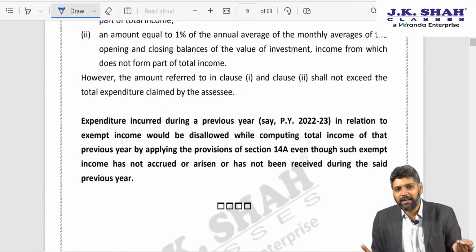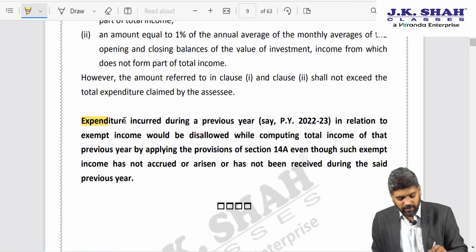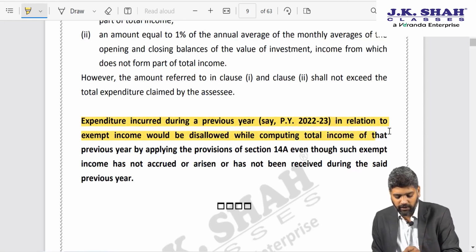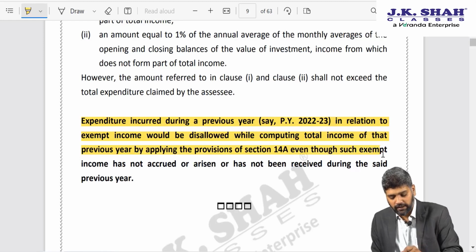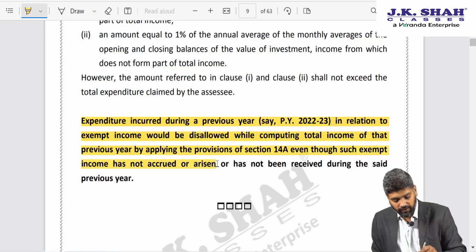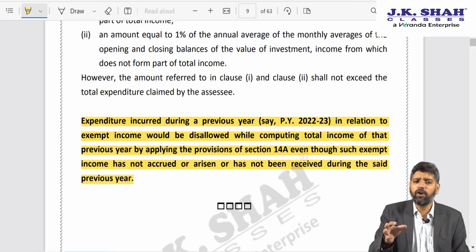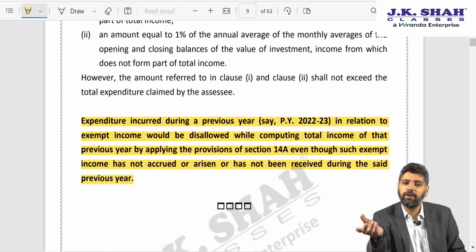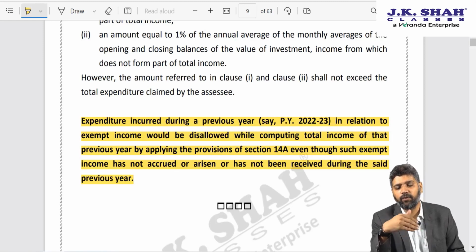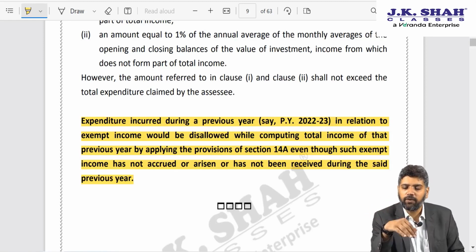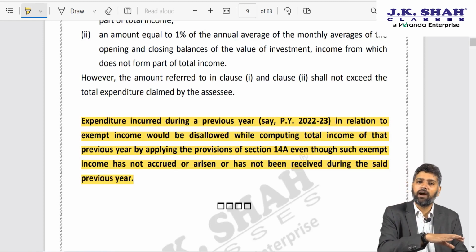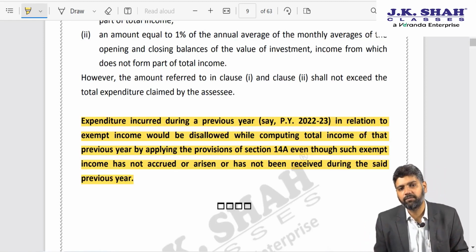The explanation says, let me read that explanation first. It says expenditure incurred during a previous year in relation to exempt income would be disallowed while computing total income of that previous year by applying the provision of section 14A even though such exempt income has not accrued or arisen or has not been received during the said year. So even if income has not arisen, that is your exempt income is zero, even then Rule 8D can be applied, that is section 14A read with Rule 8D. Or in other words, the expenditure to be disallowed under section 14A can very well exceed the amount of exempt income itself.